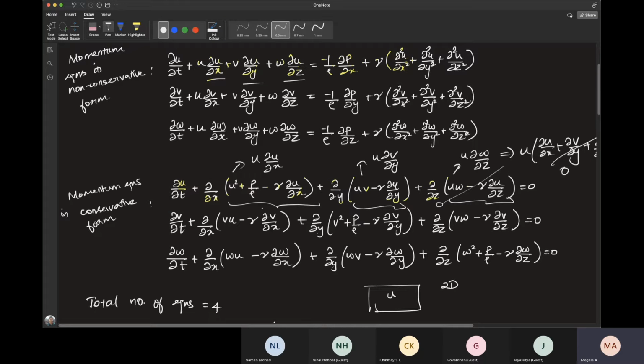So dou by dou x of this quantity. Any change in u here is governed by the movement of this quantity which is inside dou by dou x in the x direction, and also the movement of this quantity which is inside dou by dou y, that is dou by dou y of this quantity, the movement in the y direction.